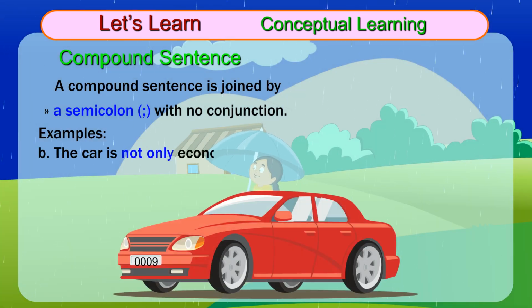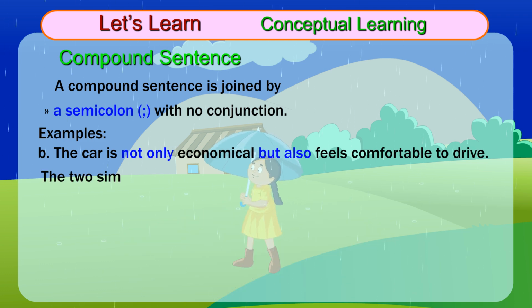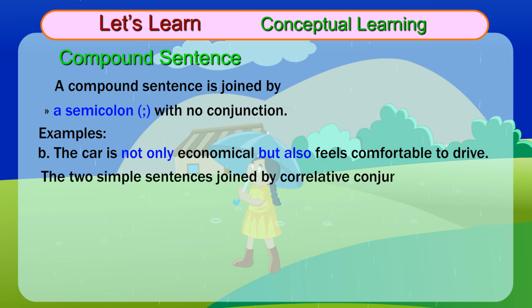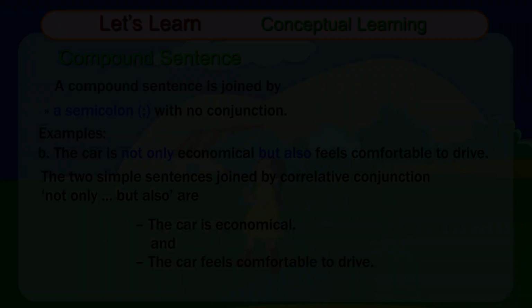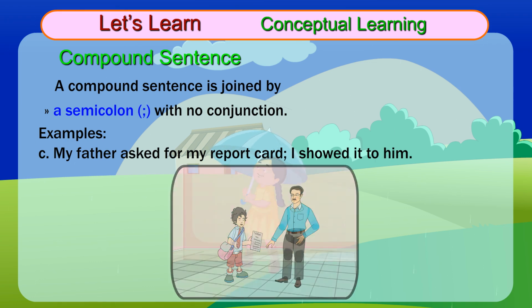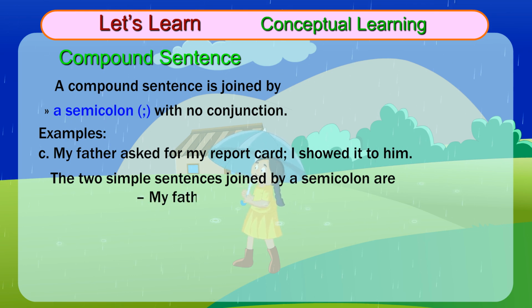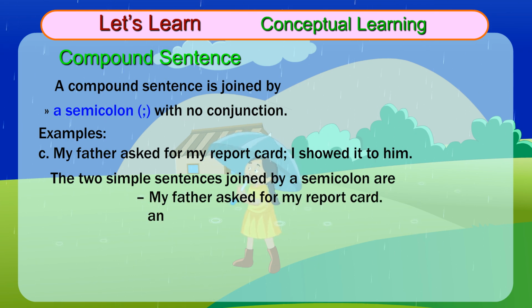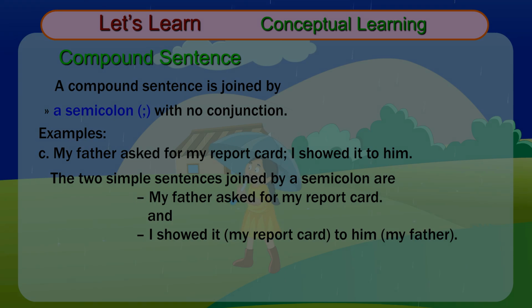B. The car is not only economical but also feels comfortable to drive. The two simple sentences joined by correlative conjunction, not only, but also, are the car is economical and the car feels comfortable to drive. C. My father asked for my report card; I showed it to him. The two simple sentences joined by a semicolon are My father asked for my report card, and I showed it, my report card, to him, my father.